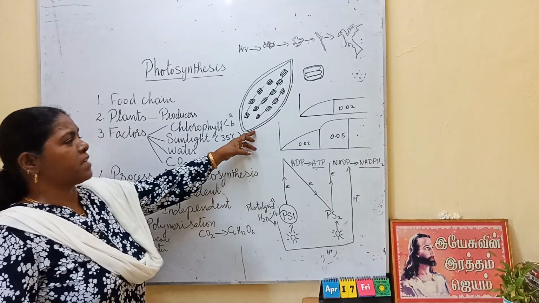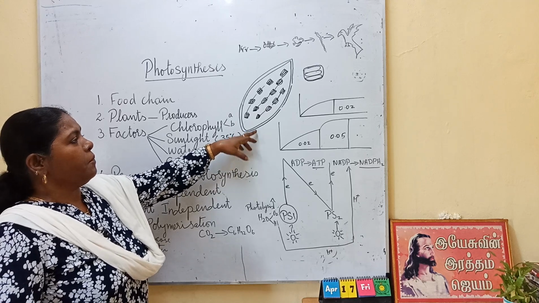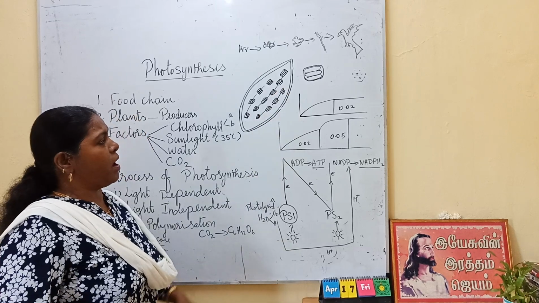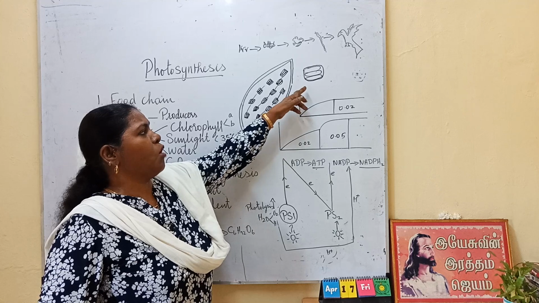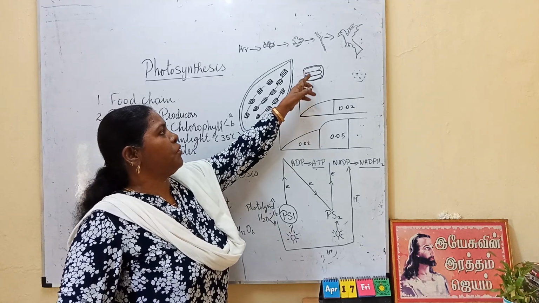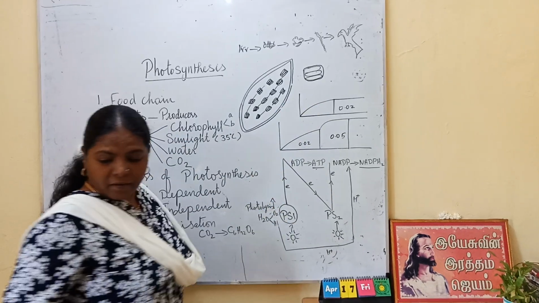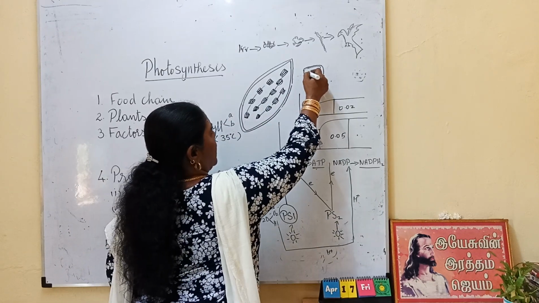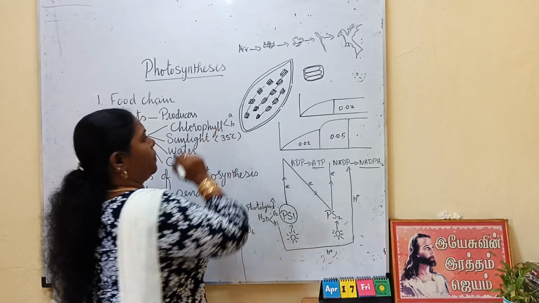You must have studied the structure of chloroplast in your classes. Anyway, once we will recollect quickly. Chloroplast, a petal-shaped structure. It has a matrix called stroma. In the stroma, granular structures are seen. They are called grana. I have drawn one grana here separately. Each grana is made up of a number of units called thylakoids. And the membrane of the thylakoids contains chlorophyll.